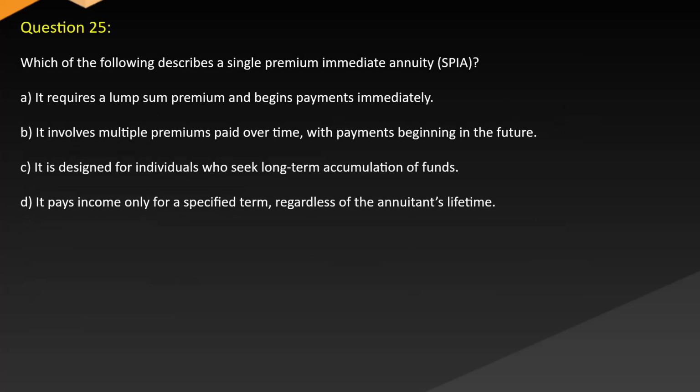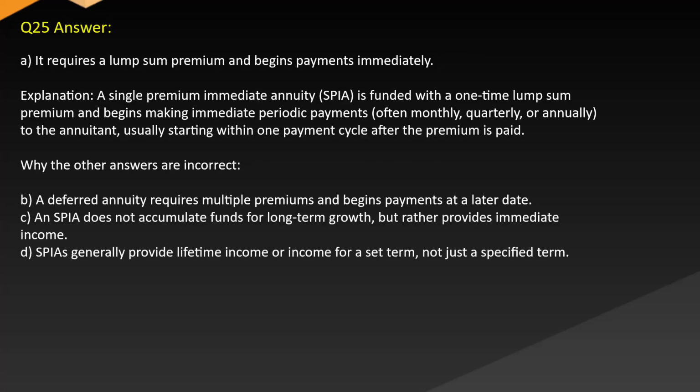Question 25. Which of the following describes a single premium immediate annuity? A. It requires a lump sum premium and begins payments immediately. B. It involves multiple premiums paid over time, with payments beginning in the future. C. It is designed for individuals who seek long-term accumulation of funds. D. It pays income only for a specified term, regardless of the annuitant's lifetime. Answer: A. It requires a lump sum premium and begins payments immediately.